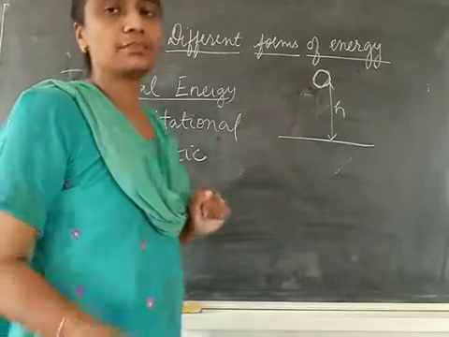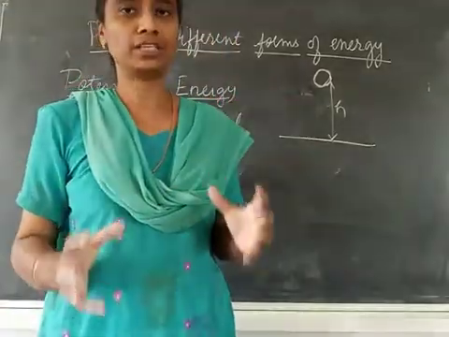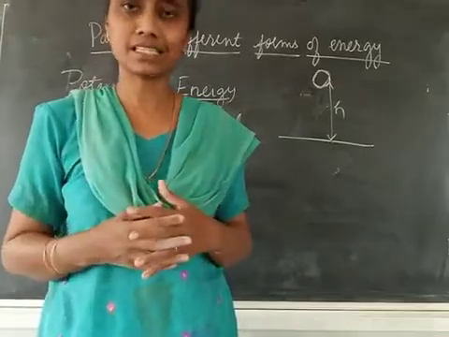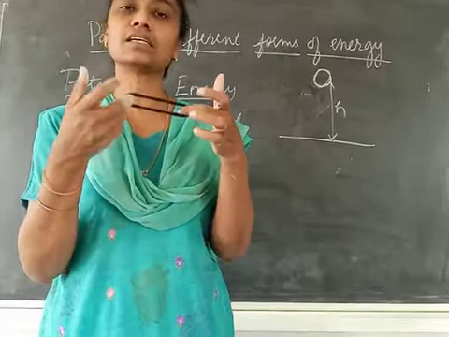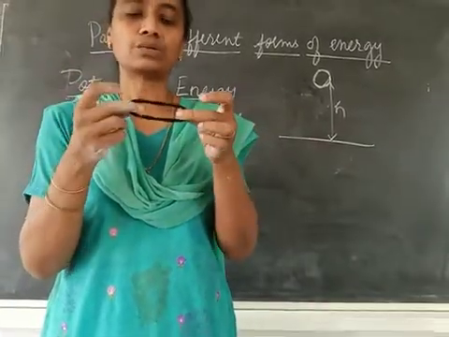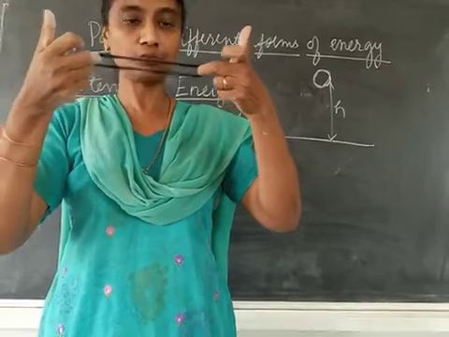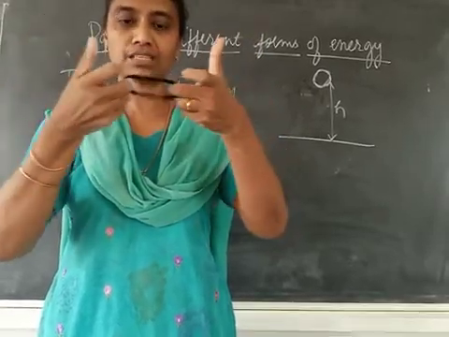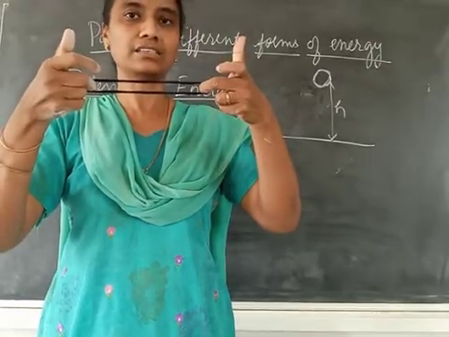Coming to elastic potential energy. Elastic means any deformed body which has a change in size has an elastic potential energy. A simple example is this rubber band. When I stretch it, I do some work, so that is stored in it as potential energy.